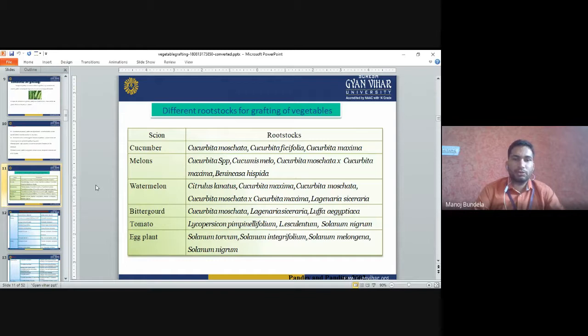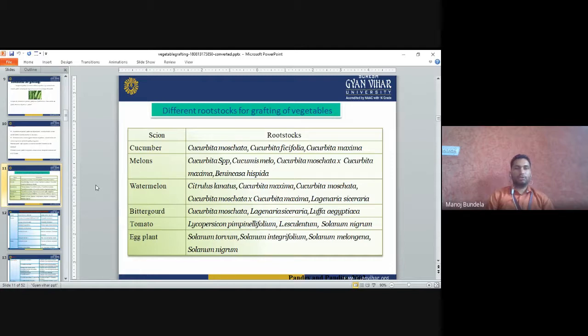In case of melons, we can use Cucumis melo. Cucurbita moschata crossed with Cucurbita maxima we can also use, or Benincasa hispida also as a rootstock in case of melons. Benincasa hispida, Cucurbita moschata and Cucurbita maxima.